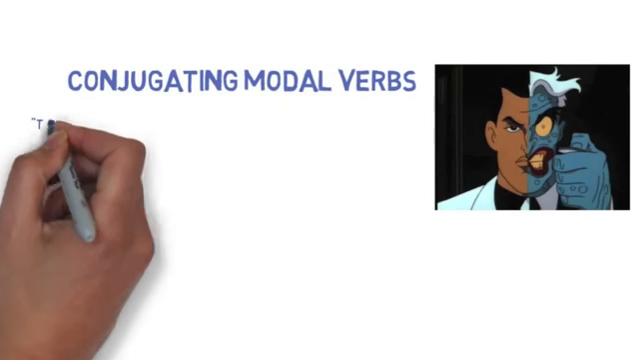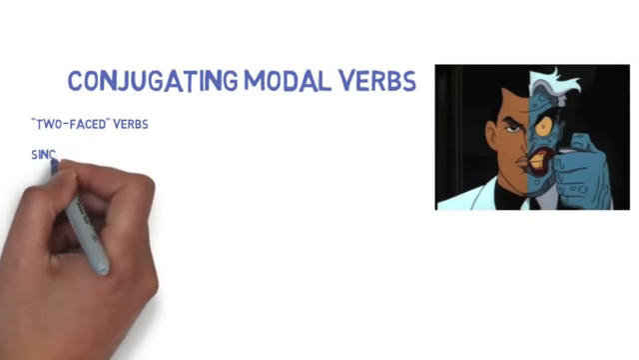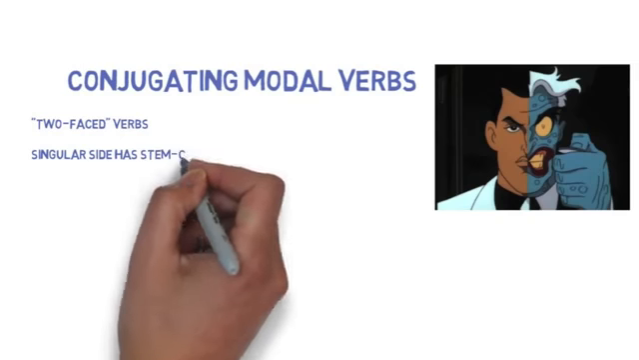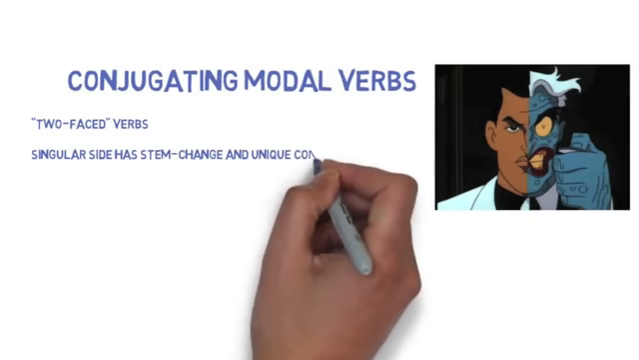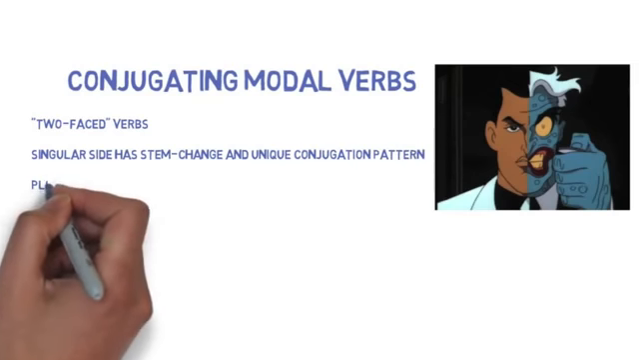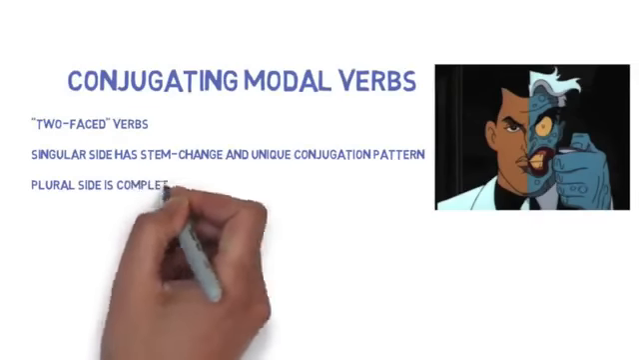A good way to think about these verbs is like the character Two-Face from the Batman movies. One side is completely normal, and if you only saw that side, you would assume that the verb was a completely normal verb. One side is completely strange, and if you only saw that side of the verb, you'd think the verb was really messed up. What makes modal verbs special is that, like Two-Face, they have one weird side and one normal side.